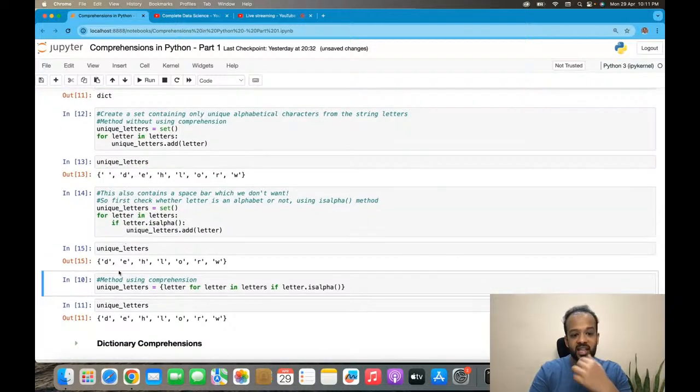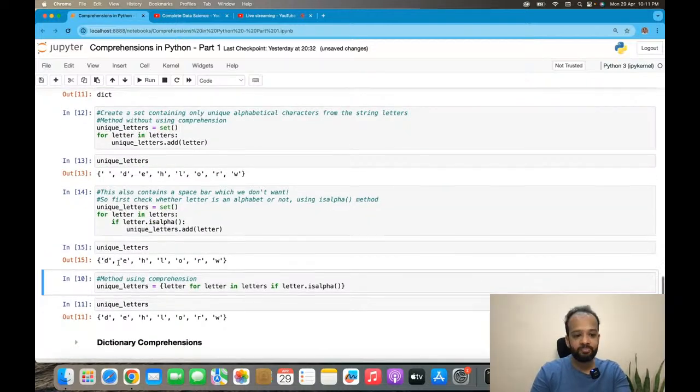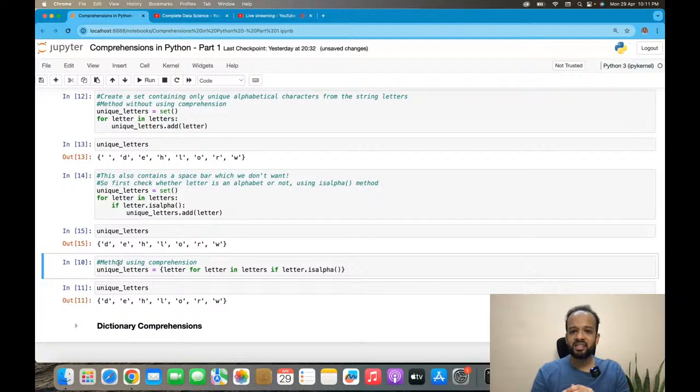Now if you do this, you will see that unique letters doesn't have a spacebar. Now, this is a method without using comprehension. How do you do the same thing using comprehension? So what you can do is, again, the same syntax. Letter, you just need to take letter. You don't need to perform any operation on top of that. So letter for letter in letters.